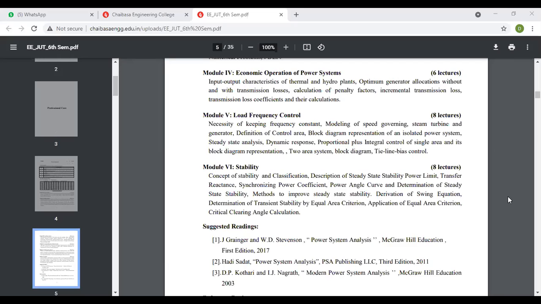There will be a shortage of generation, because when one machine is disconnected, what will happen? The generation of that machine is not contributed to the grid. So finally, what will happen? With less generation, the load is more, so another machine will fall. This way, it is a cascaded thing. This is a very dangerous situation, this electrical blackout, sometimes it is unavoidable. One machine can cause the complete blackout of the grid.